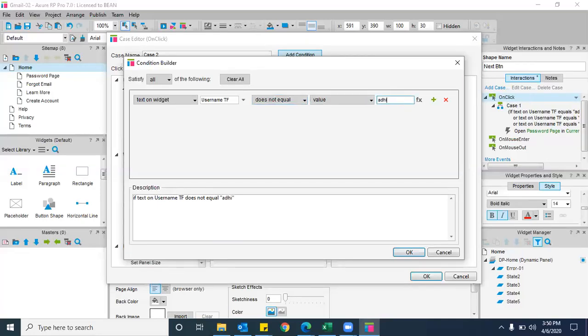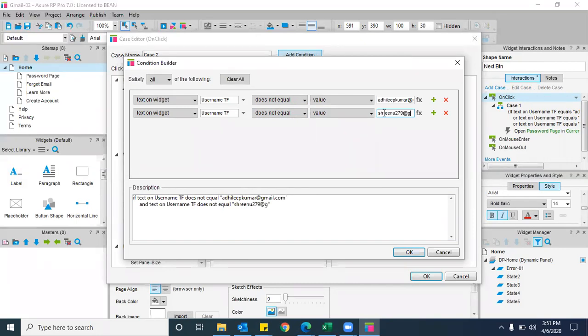So now I'm taking Dilip Kumar, again the same usernames, gmail.com. Again, can you tell me now? The username TF text, the alternative flow is does not equal to. Make sure that you remember this. Value: Srinu 279 at gmail.com.